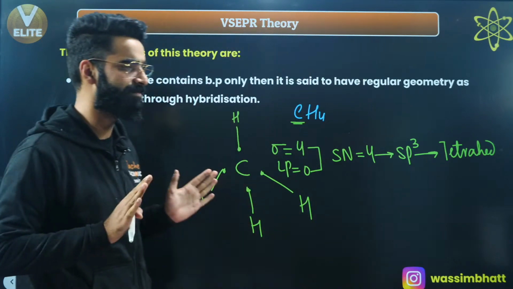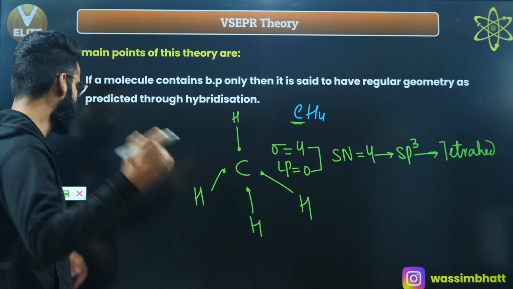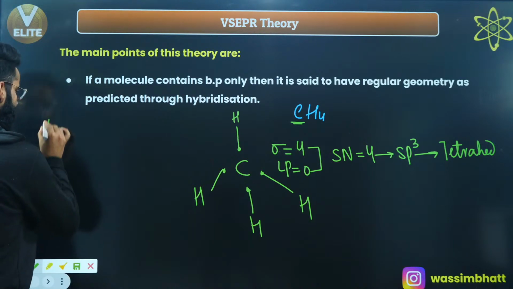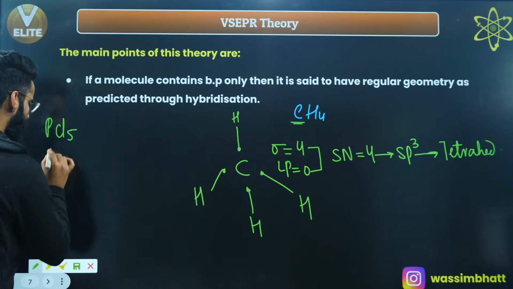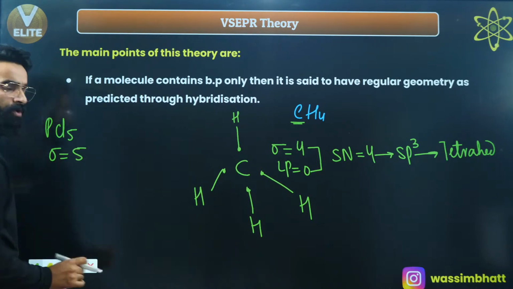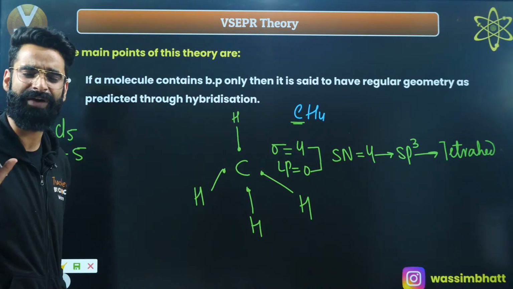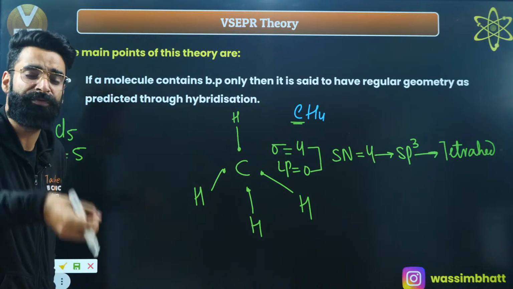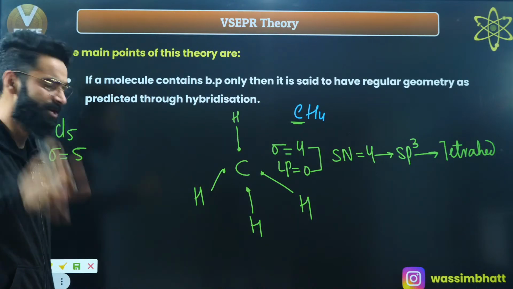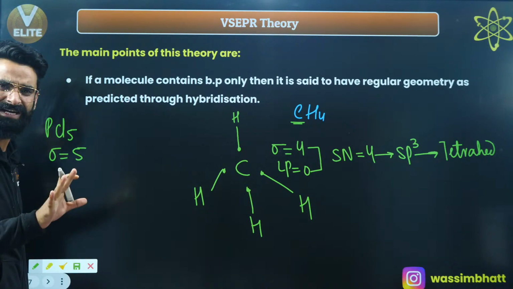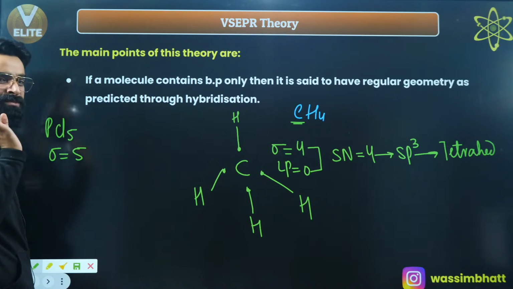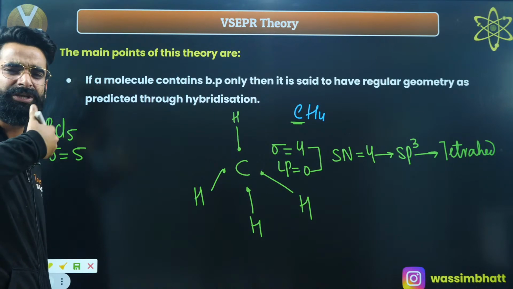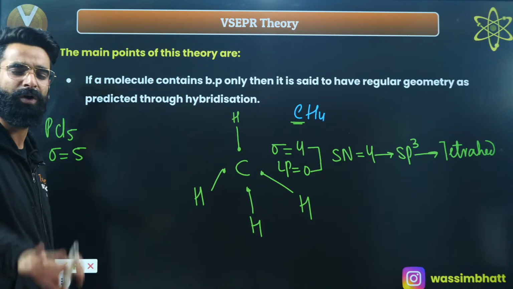As simple as that. If I talk about PCl5, how many sigma bonds is it forming? It's forming 5 sigma bonds. Phosphorus belongs to group 15 elements, and group 15 elements have 5 valence electrons. So this phosphorus has 5 valence electrons, and it is using all the 5 valence electrons to form 5 sigma bonds with chlorine.